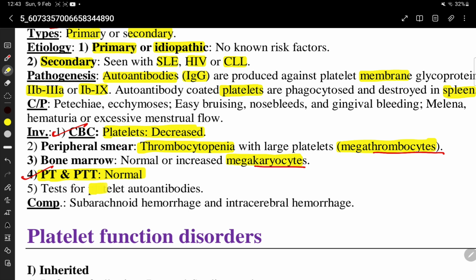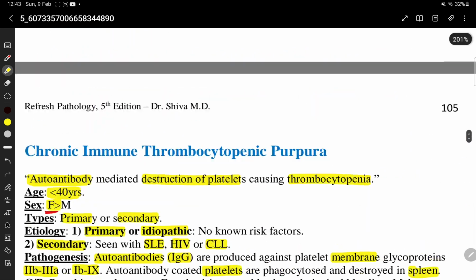And then we can do tests for platelet autoantibodies. Complications of ITP are subarachnoid hemorrhage and intracerebral hemorrhage.